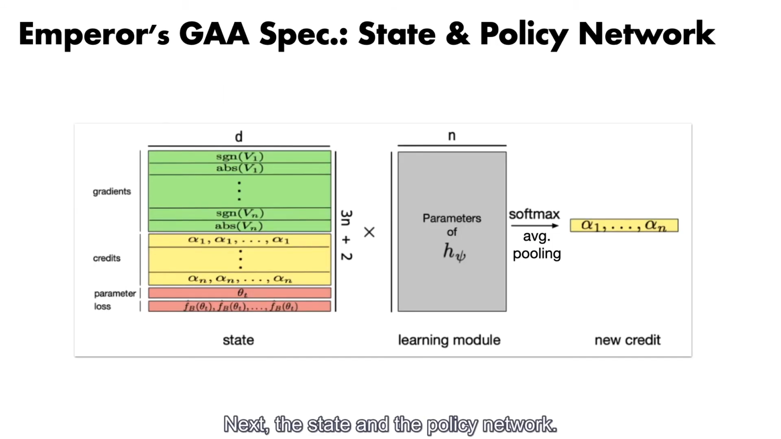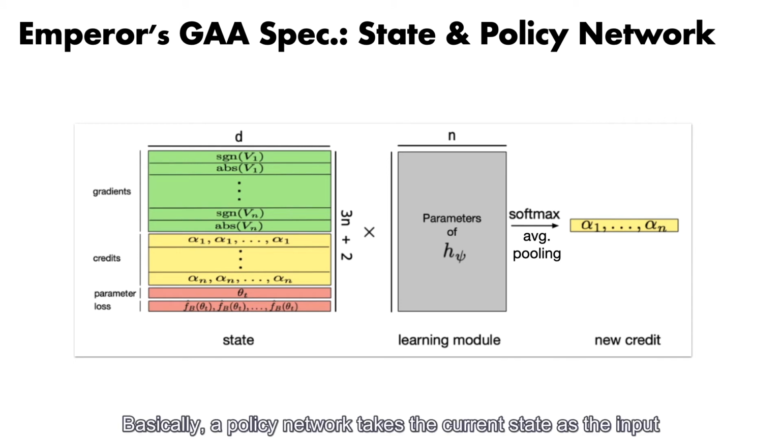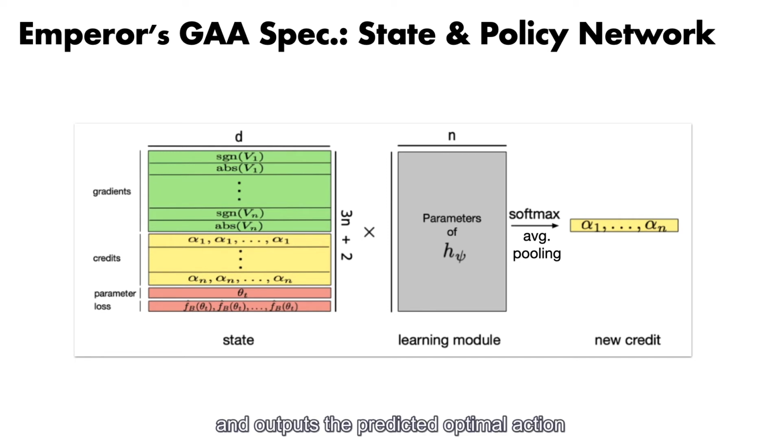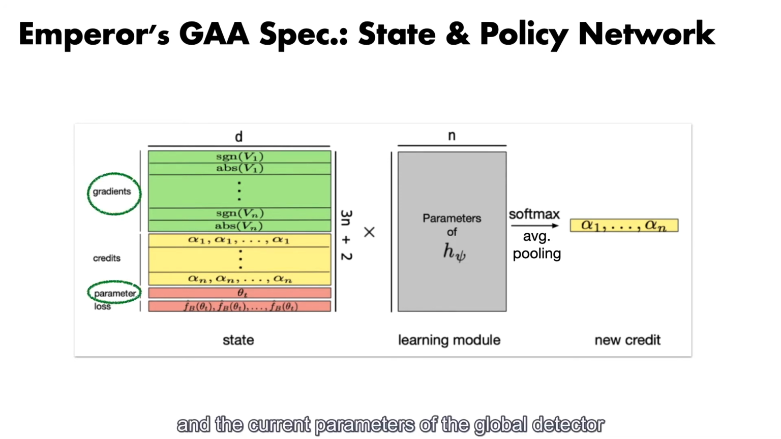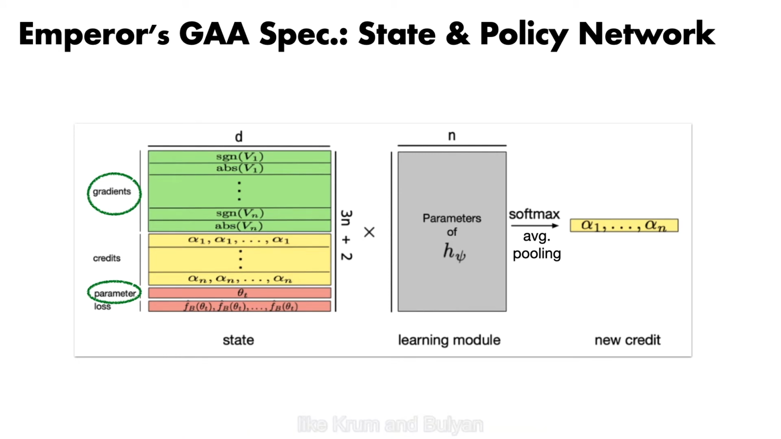Next, the state and the policy network. GA uses the illustrated, fully connected neural network as its policy network, but we can try many different technical choices. Basically, a policy network takes the current state as input and outputs the predicted optimal action. Here the state is mainly assembled from the reported gradients by the generals and the current parameters of the global detector. These two are also important reference information in existing robust aggregation rules like Krum and Bulyan.